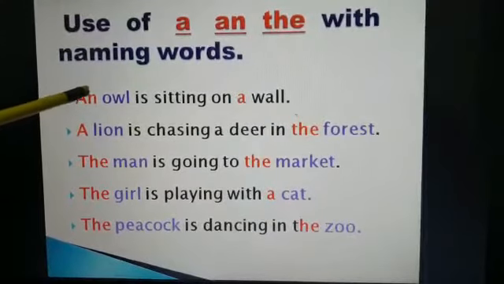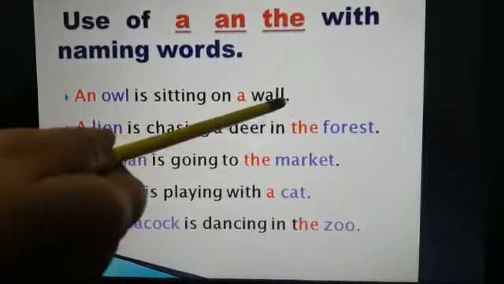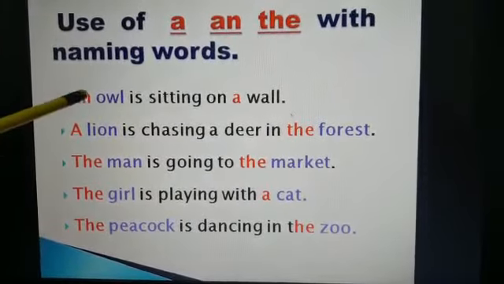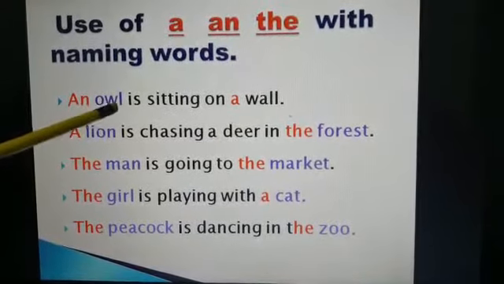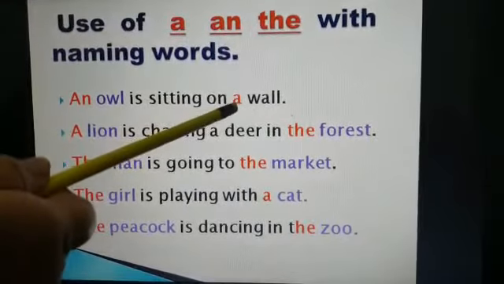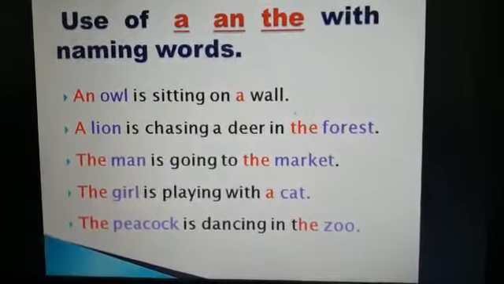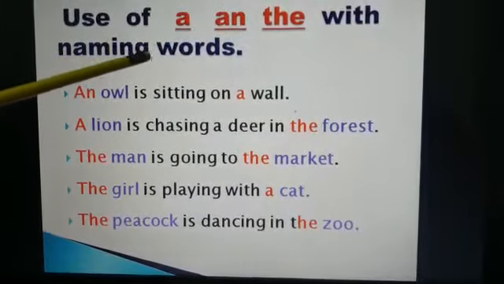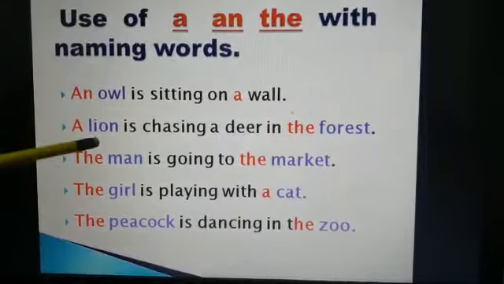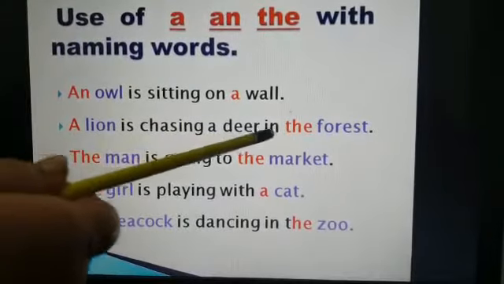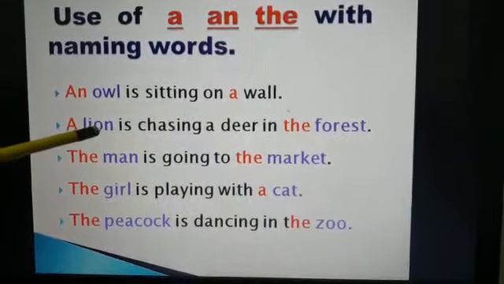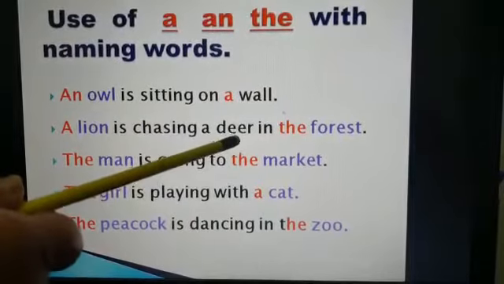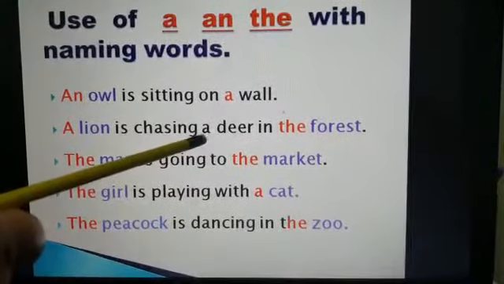So first sentence is, an owl is sitting on a wall. Here owl is a naming word and article is an. So an is coming with naming word. A article is coming with naming word. So children, do you understand how important it is to have the understanding of naming words, that articles are used with naming words? Here, a lion is chasing a deer in the forest. Lion is a naming word and a is an article. Deer is a naming word and a is an article.